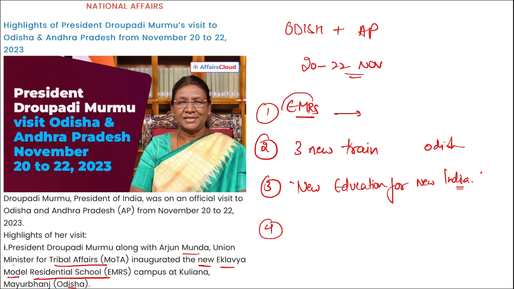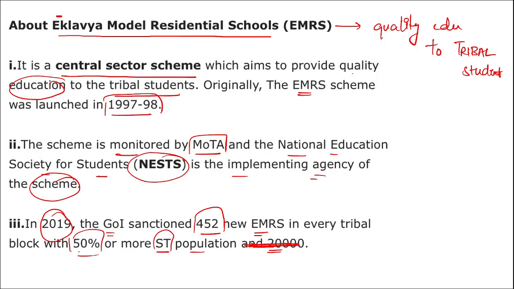And we have seen what is EMRS. EMRS is your Eklavya Model Residential Schools, and it is to provide quality education to the tribal students. If we talk about Odisha, who is the Chief Minister of Odisha? Naveen Patnaik. Who is the Governor of Odisha? Raghubar Das. What is the capital of Odisha?